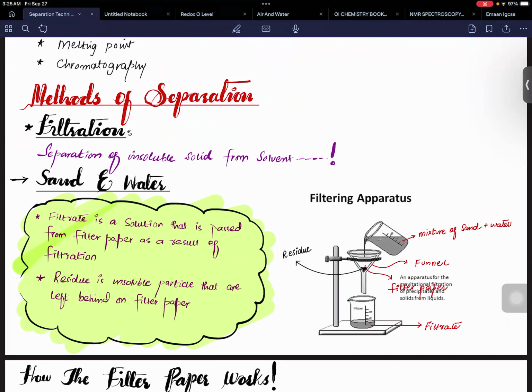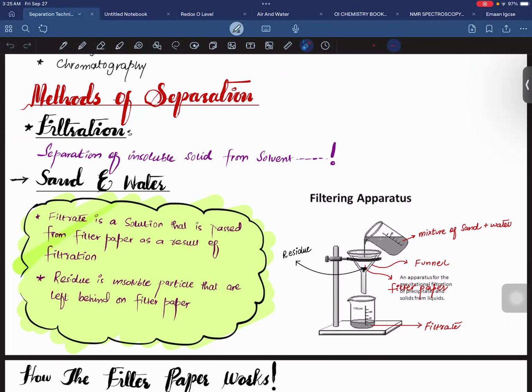First of all we are going to do filtration. In filtration, we generally separate solid from the solvent. Before going into the detail, can you tell me what is meant by the terms solute and solvent?